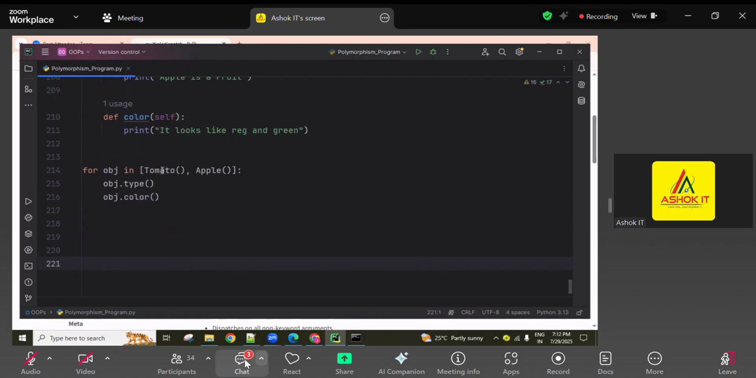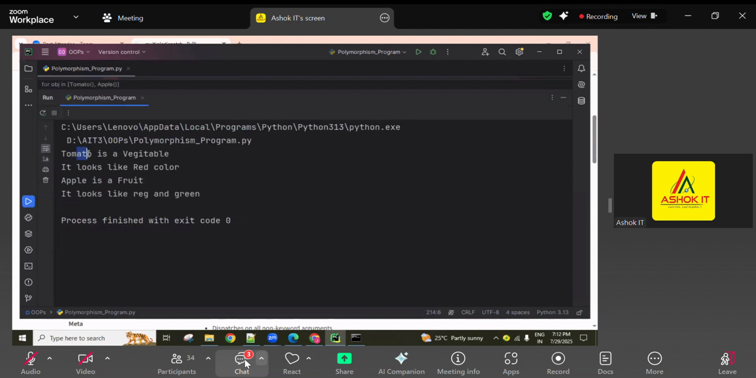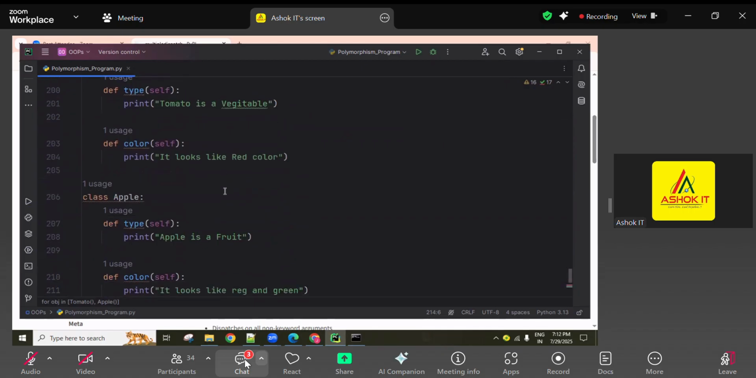Using a for loop directly, objects are created and sent here, and using that we call the method. Switching time dynamically, the object keeps changing. One time tomato, one time apple. Clear, guys? Like this, we can do a number of programs.